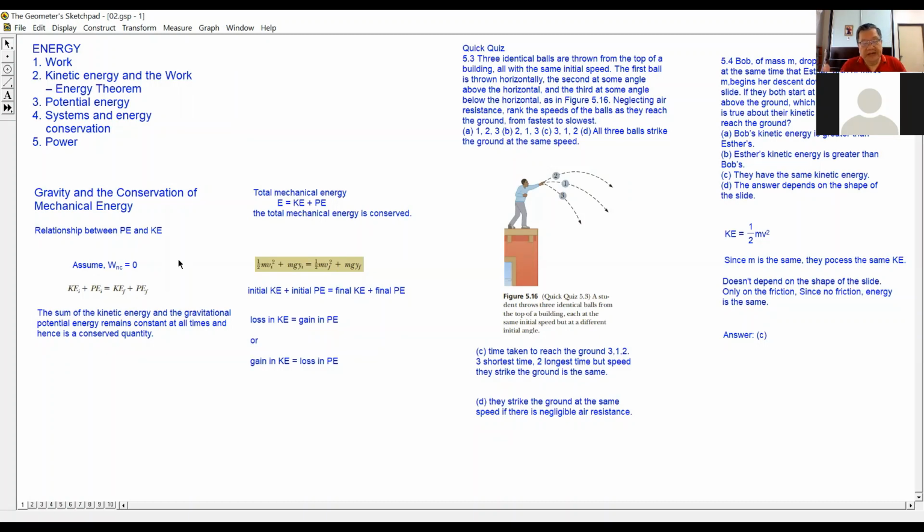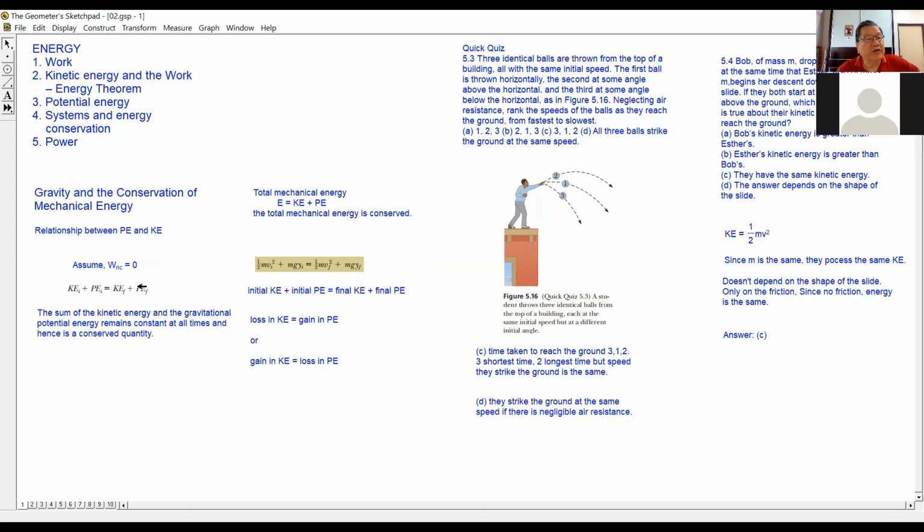So what they are saying is that there is a conservation of energy. The total energy before and the total energy after are the same. Then probably what is not the same is the interchange between kinetic and potential energy.